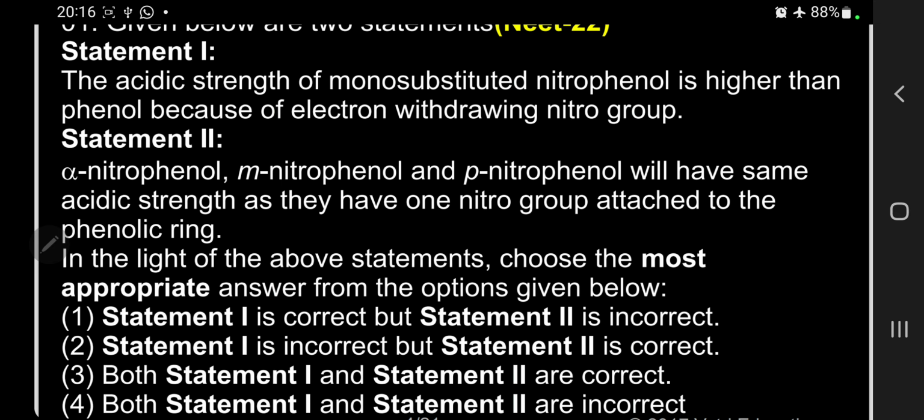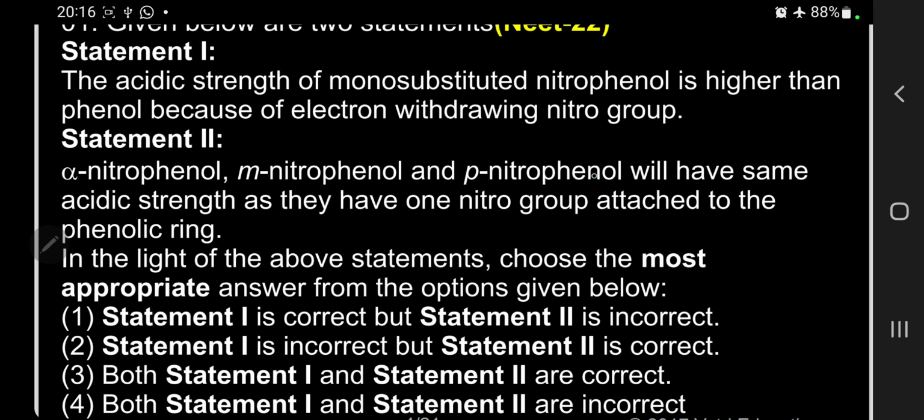Statement 2: orthonitrophenol, metanitrophenol and paranitrophenol will have the same acidic strength as they have one nitro group attached to the phenolic ring. This is statement 2.